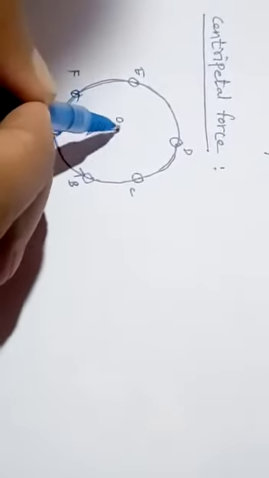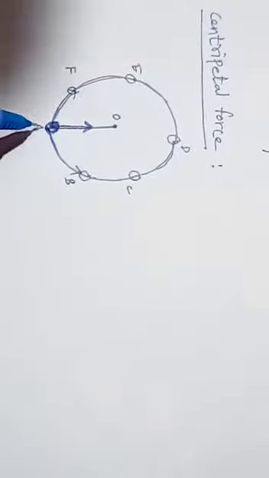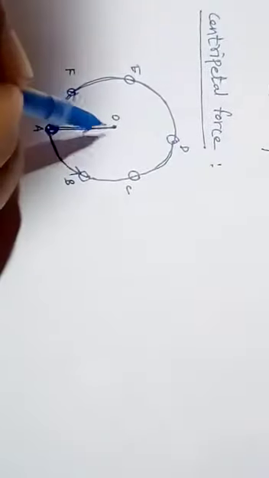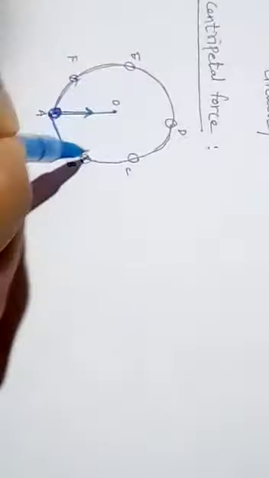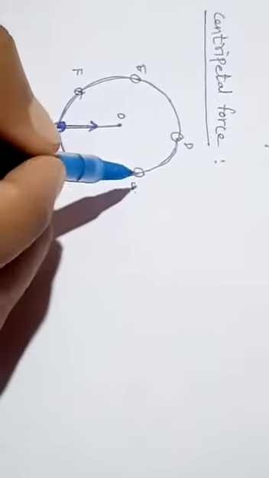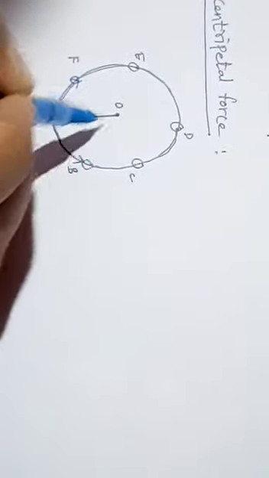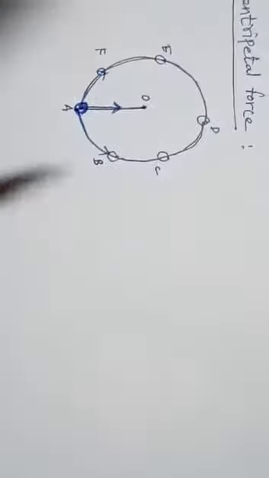Suppose O is one end of the string and A is the other end. Actually, the distances OA, OB, OC, OD, OE, OF are the same, because all these distances are radii, and we all know that the radius of a circle is completely equal.